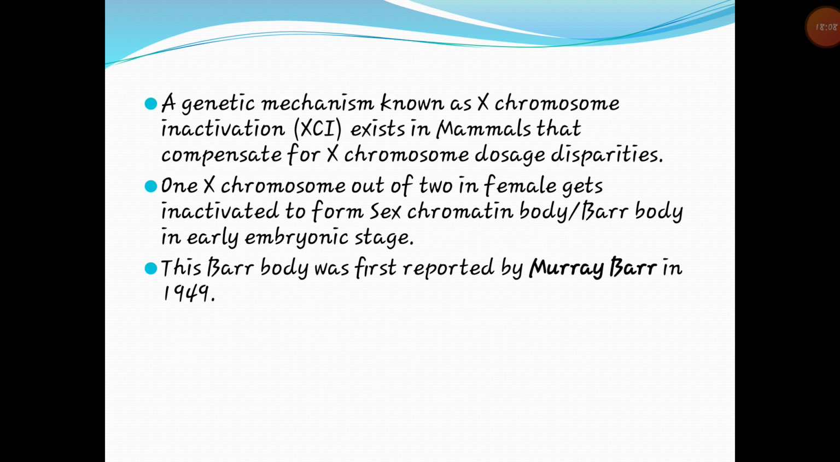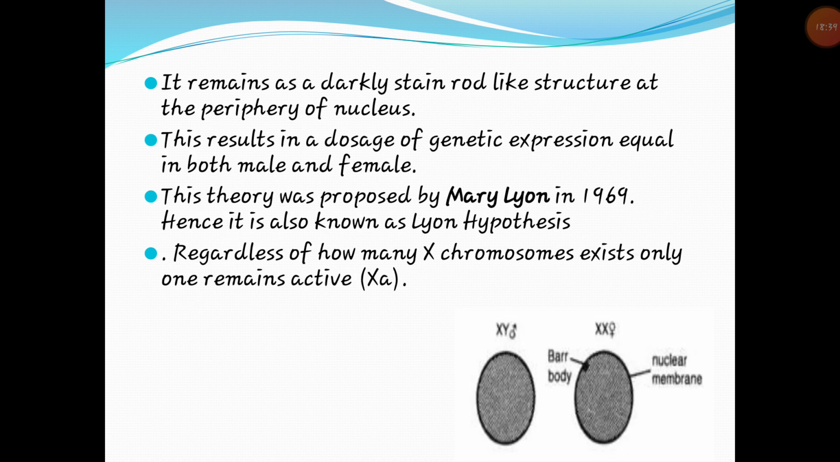Then a genetic mechanism known as X chromosome inactivation, that is XCI, exists in mammals to compensate for X chromosome dosage disparities. One X chromosome out of two in the female gets inactivated to form a sex chromatin body, called the Barr body, in the early embryonic stage. This Barr body was first reported by Murray Barr in 1949, and remains as a darkly stained rod-like structure at the periphery of the nucleus.